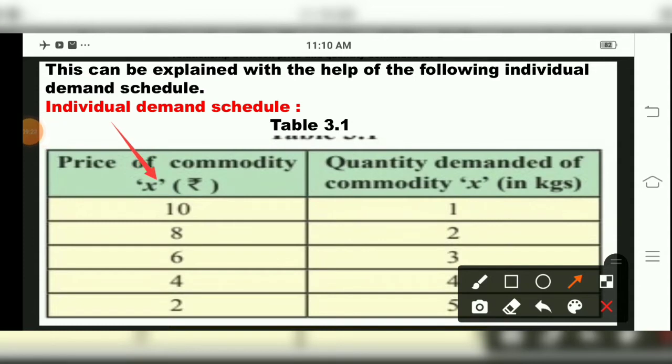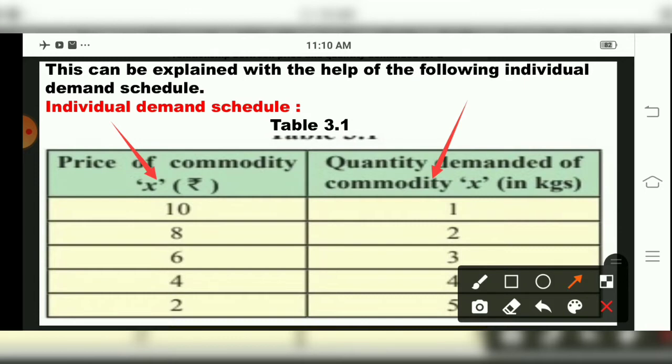Individual demand schedule we are studying. Then the next column is the quantity demanded of commodity X in kgs. See, for the individual there is only a single column. Why a single column? Because only an individual person is purchasing a commodity at different prices. Price levels are different, and the quantities he purchases also differ. So the price is mentioned here in rupees and the quantity demanded of the commodity in kgs. We can consider mangoes or sugar, any commodity. So we'll consider mangoes over here.